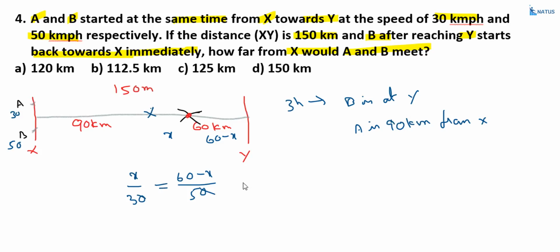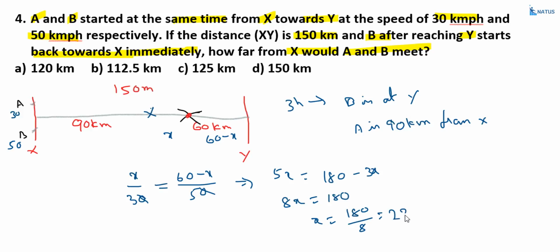Zeros get cancelled. That implies 5X is equal to 180 minus 3X. So 8X is equal to 180. What is the value of X? That is equal to 180 by 8, which is 22.5 kilometers. The distance of this length is equal to 22.5.